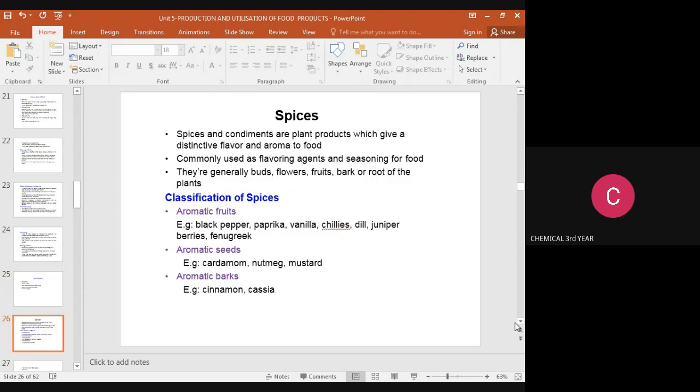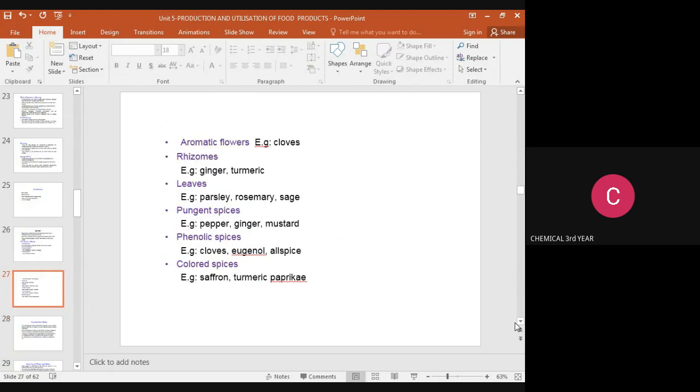Then these are the classification of spices. Aromatic fruits, for example black pepper, paprika, vanilla, chilies, dill, juniper berries, fenugreek. And aromatic seeds are cardamom, nutmeg, mustard. And aromatic barks are cinnamon and cassia. Then aromatic flowers are cloves; rhizomes, for example ginger and turmeric. Leaves: parsley, rosemary, sage. And pungent ones are sesame, pepper, ginger, mustard.